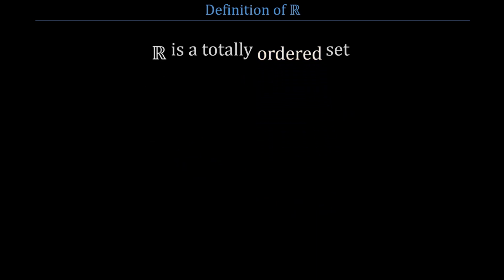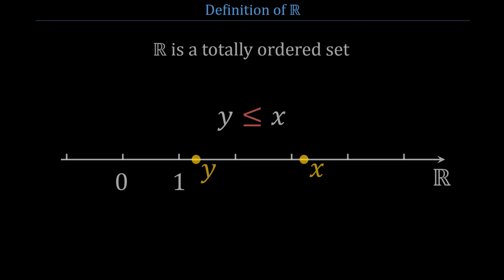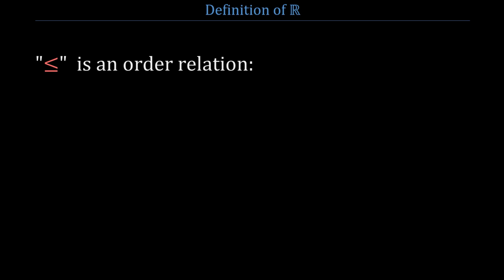Now, what does ordered mean? Intuitively, ordered means that there is a before and after, or left and right, or small and big. There is a direction. More precisely, R is totally ordered. Totally ordered means that if we take two real numbers, x and y, either x is less than or equal to y, or y is less than or equal to x. The convention is that real numbers get larger and larger as we go from left to right. Mathematically speaking, less or equal is an order relation over R.